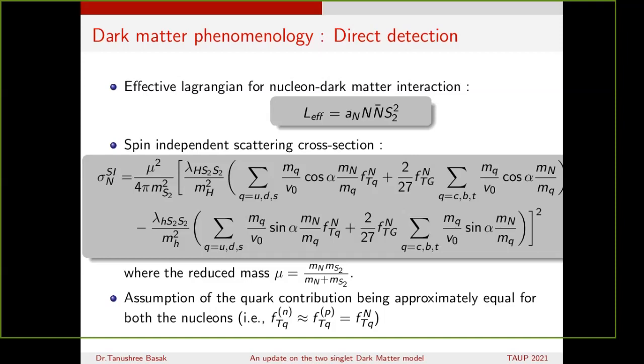Now we see here the coupling lambda capital H to S2 and lambda small h to S2 is very much relevant, and we can obtain the value of the scattering cross section for a few of the benchmark points.